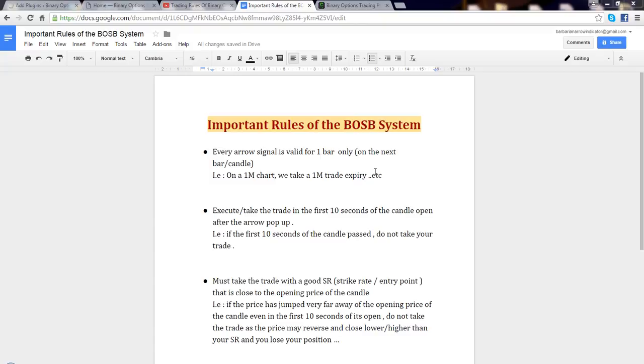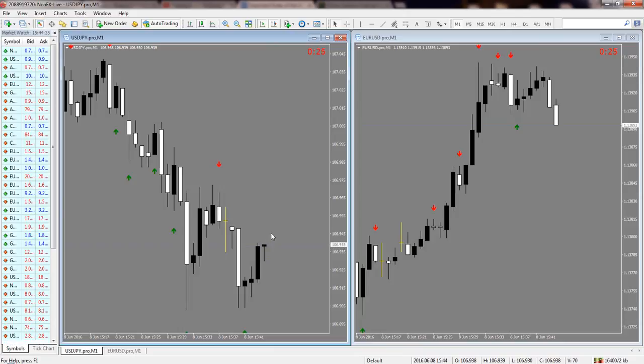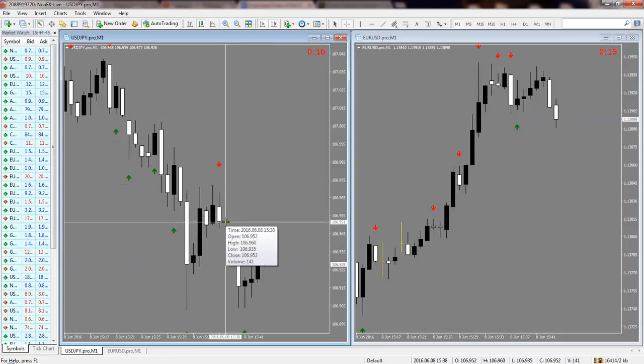We're going to discuss the important rules of the binary option smart box system. The first very basic rule is that every arrow indicator or signal is valid for 1 bar only. For example, if I have this selling arrow on the 1-minute chart USD JPY, my trade is valid for the next candle only, meaning a 60-second expiry on your binary options platform.